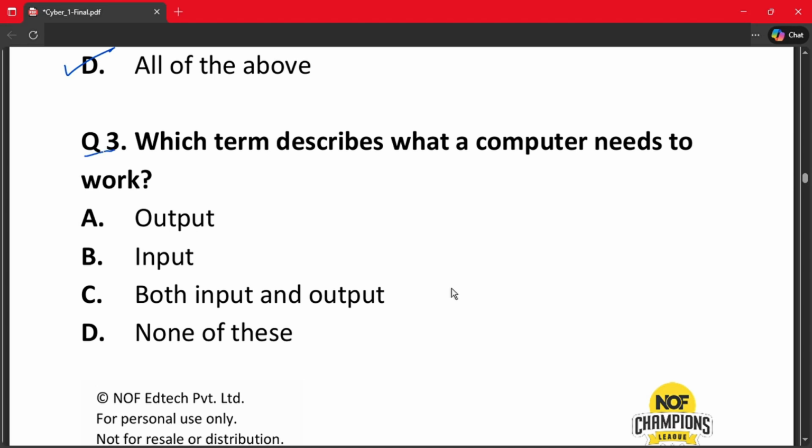Which term describes what a computer needs to work? A. Output. B. Input. C. Both input and output. And D. None of these. The correct answer is option C. Both input and output.